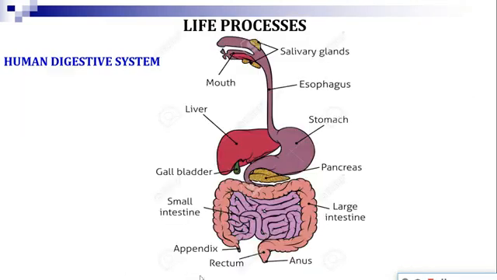Now let us first discuss the digestive system. It is a complicated system through which digestion takes place.